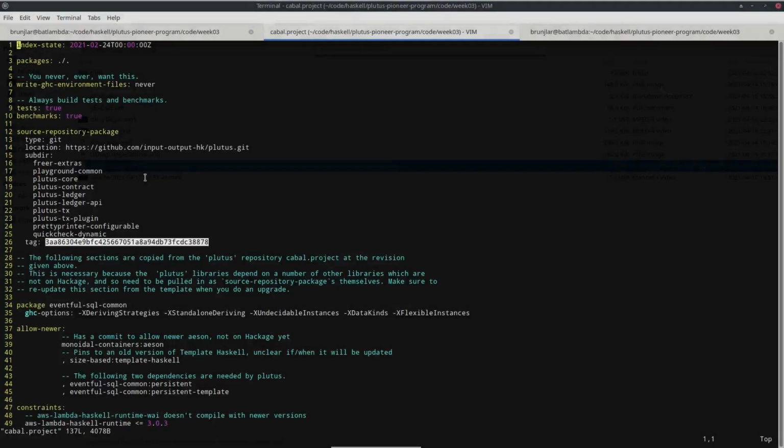Before we start with the topic of today's lecture, I have to inform you that I decided to update the Plutus dependency. So in the Cabal project file of week 3, I'm now referencing a different commit hash than in the 2 previous weeks. And of course it would be more convenient for all of us if we could keep the Plutus dependency stable.